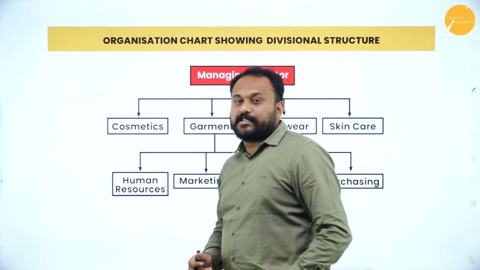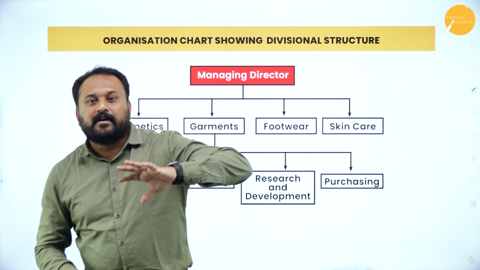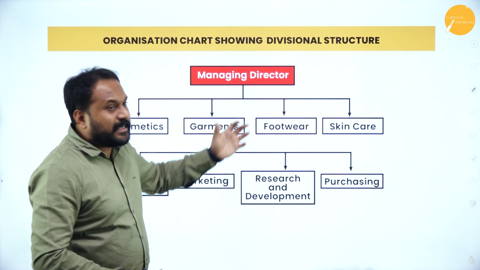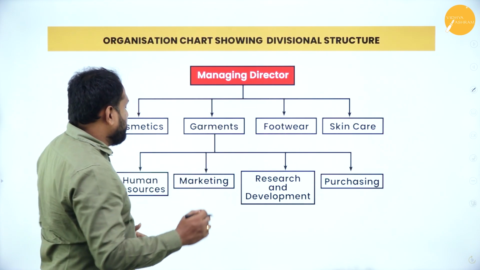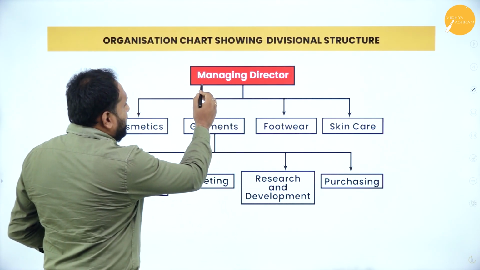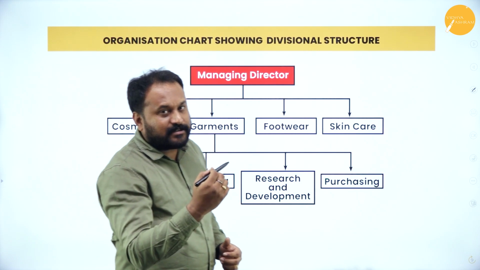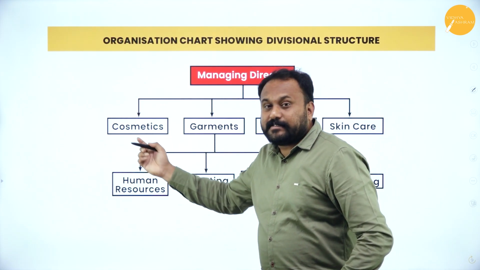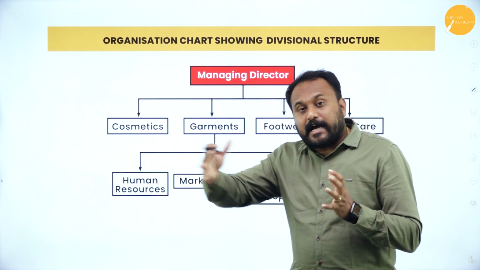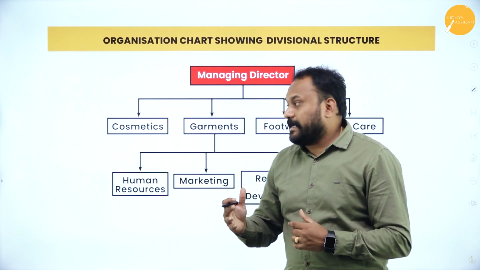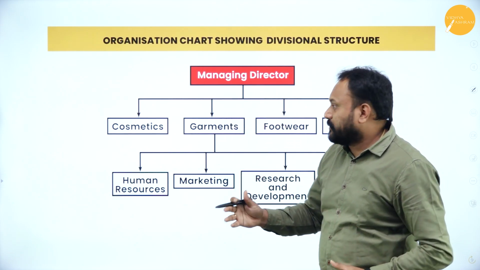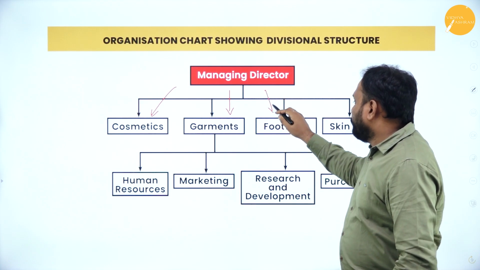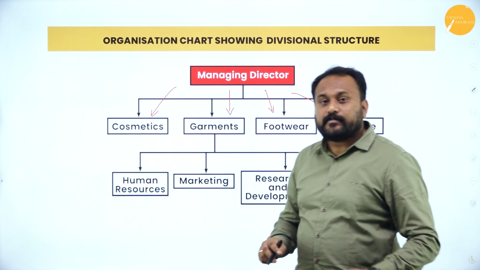See, again, divisional structure, this is for medium and large industries, enterprises or organizations. Here, again, the managing director is there. If you understand properly, the managing director is there in the functional structure as well as in the divisional structure, but here a little difference is there. This is where the products are more in that particular company. For example, there is a company which handles cosmetics, garments, footwear, skin care.